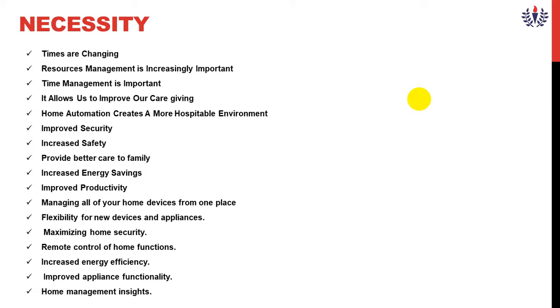Like that, home security is also there. And if you have home security, normally there will be energy efficiency. If you have energy efficiency, there will be energy security. So all this we call the necessity of home automation.